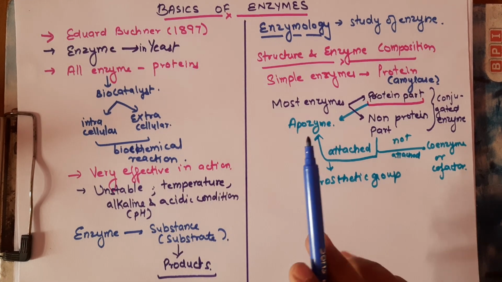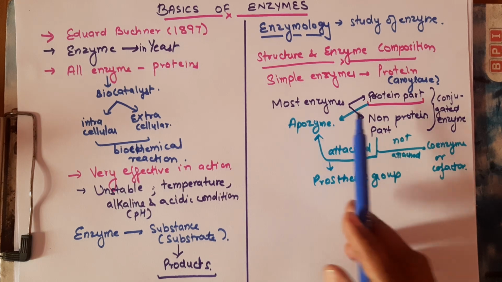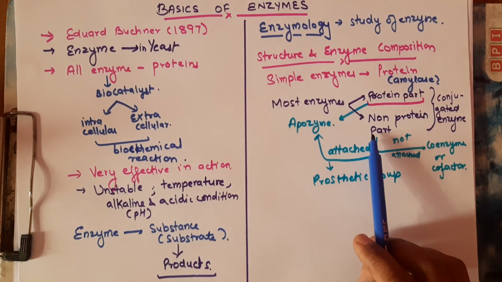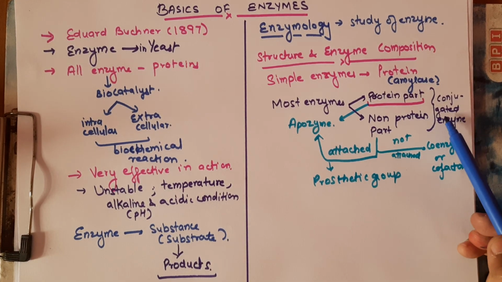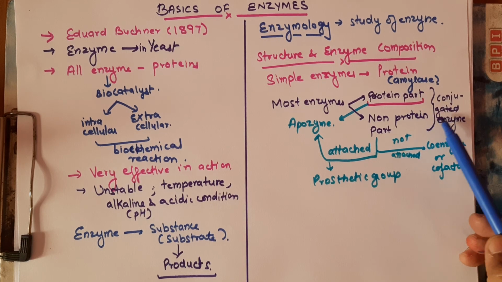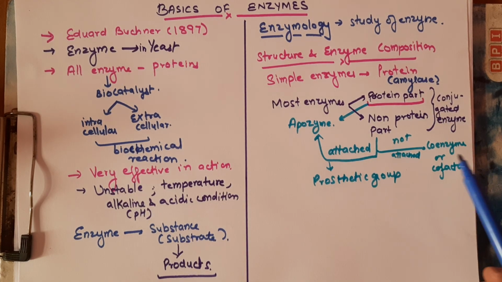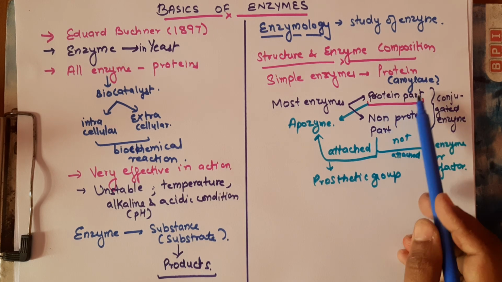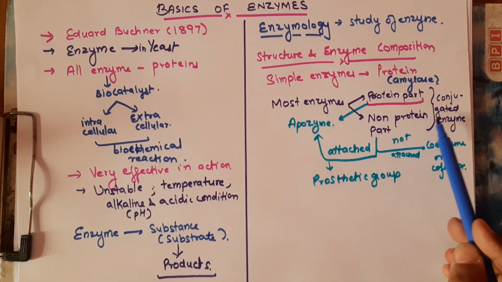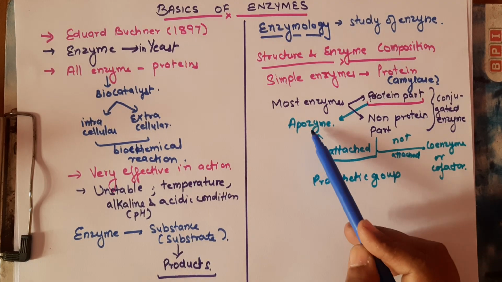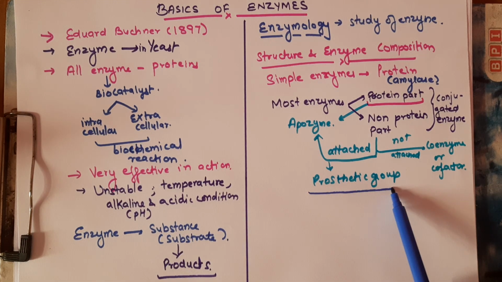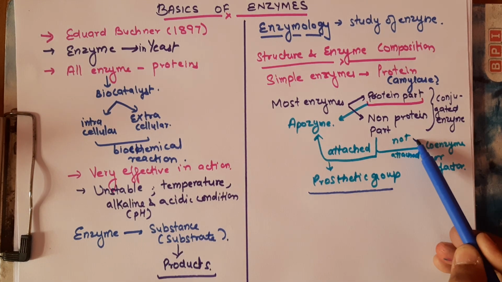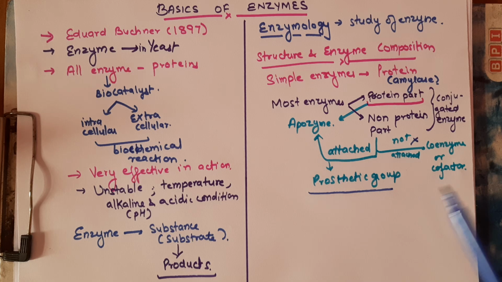I will explain again. Most enzymes are made up of two parts, the protein part and the non-protein part. Enzymes containing both are known as conjugated enzymes. The protein part is known as apozyme. When the non-protein part is attached to the apozyme, it is known as a prosthetic group, and if it is not attached, it is known as a coenzyme or cofactor.